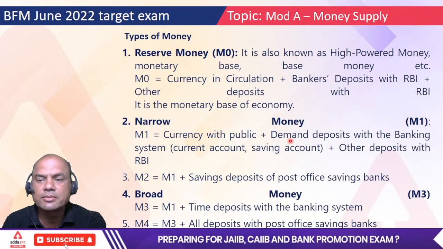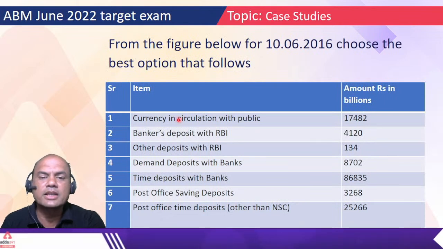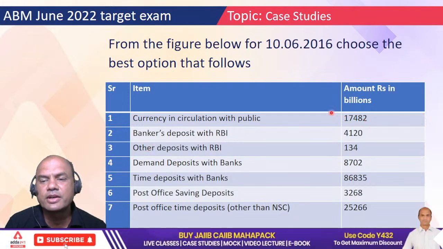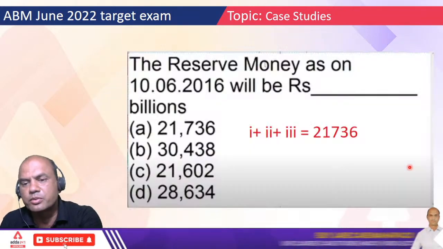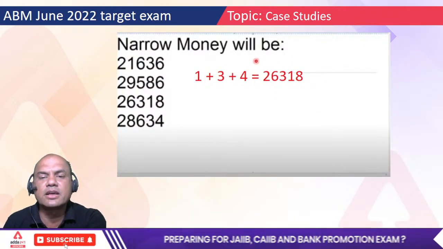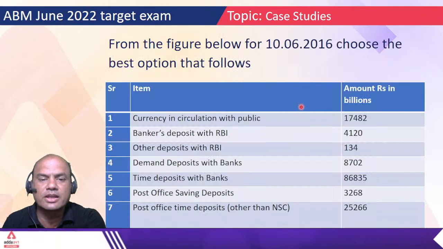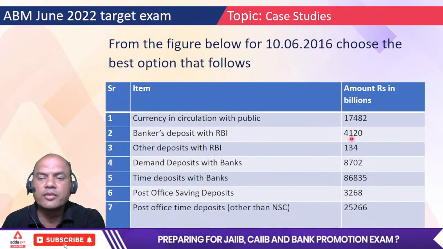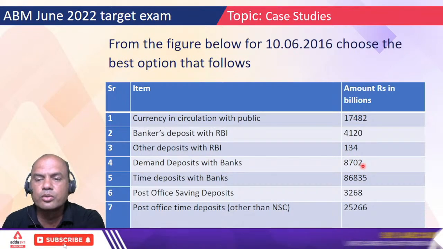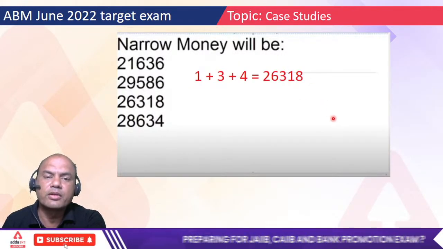Currency with public plus demand deposits with banking system plus other deposits with RBI. So 17482 plus 134 plus 8702. Right? Everyone got this? 1 plus 3 plus 4. Type the answer. Are you getting this 26318? Everyone, are you getting this 26318? Have you got the answer? 17482 plus 134 plus 8702, right? So are you getting this answer 26318, everyone? Okay.